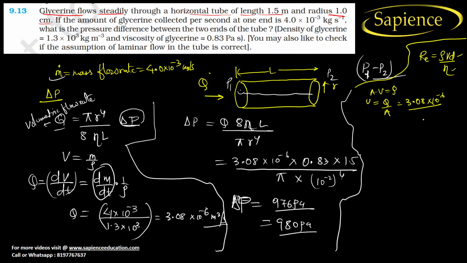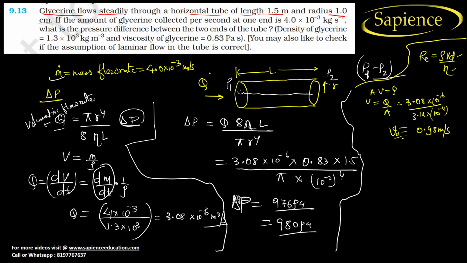The area is 3.14 into 10 to the power minus 4, because it is r square, and the radius is 10 to the power minus 2. So finally, if we calculate it, we will get 0.98 meter per second.